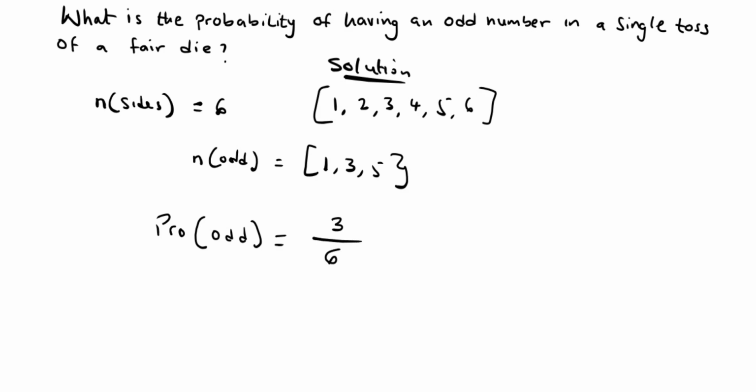So let's reduce to the simplest form. 3 here is 1, 3 in 6 is 2, and that is 1 over 2. So that is the solution to the problem. So the probability of having an odd number is half.